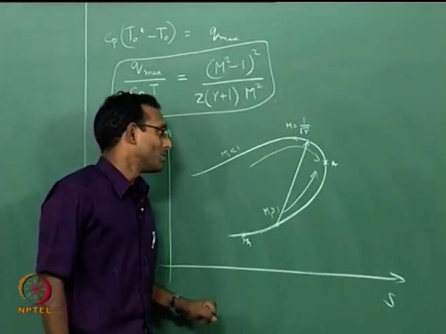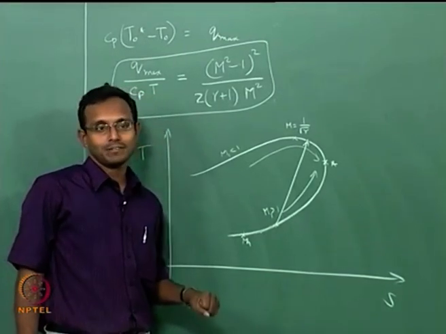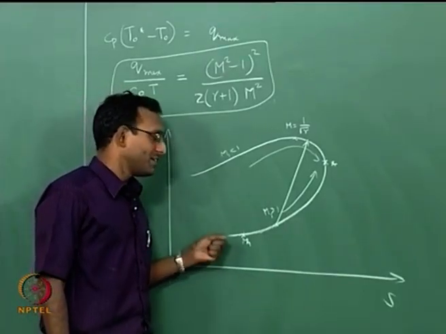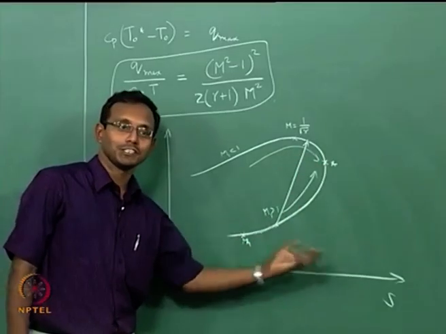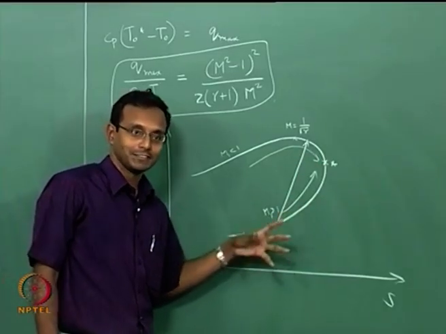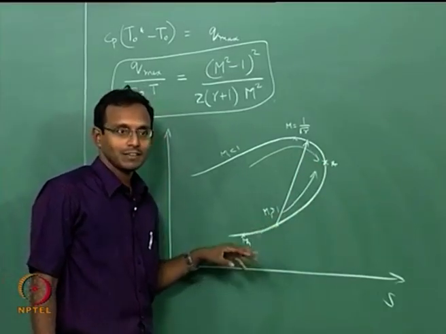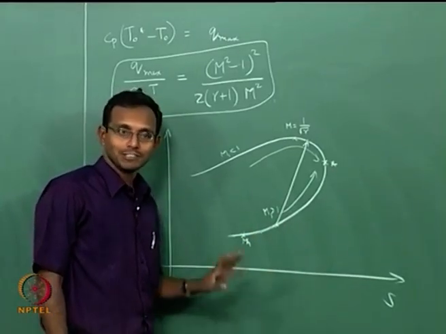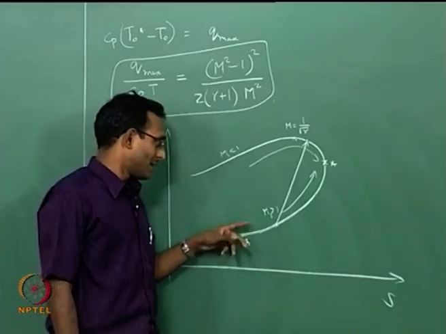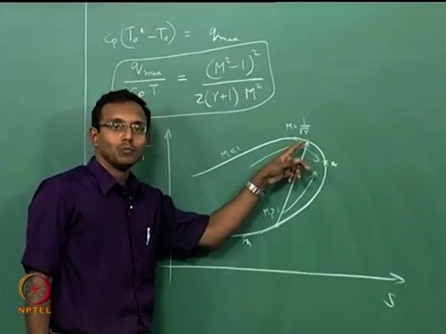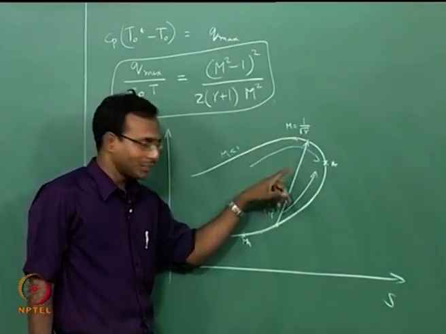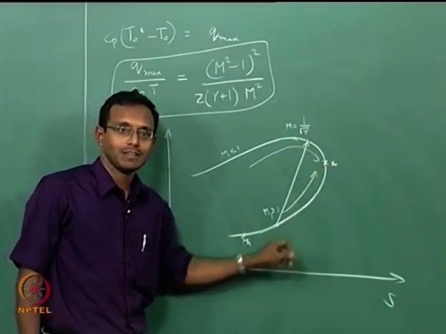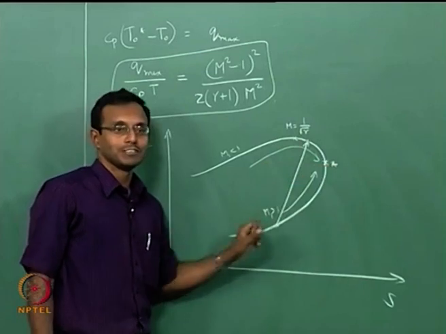So, it may so happen that I am having some other downstream boundary condition in my duct which is adding heat to the gas, such that the pressure may not be matching the downstream pressure. If such a thing happens, then there will be a shock forming to manage the P naught value such that it will meet the pressure value at the exit. That is how this shock forms in the middle.